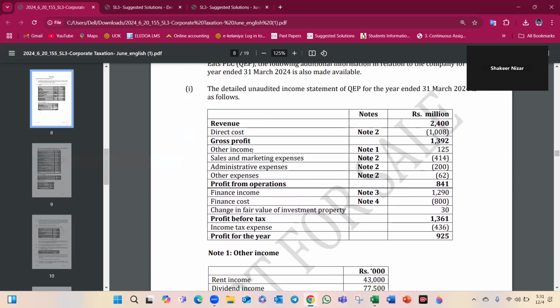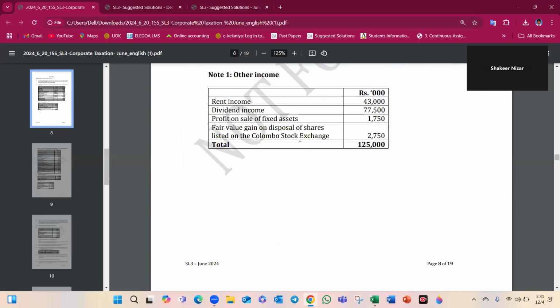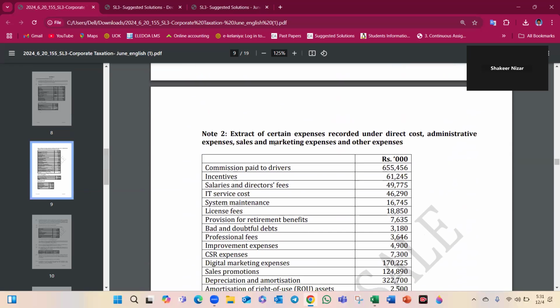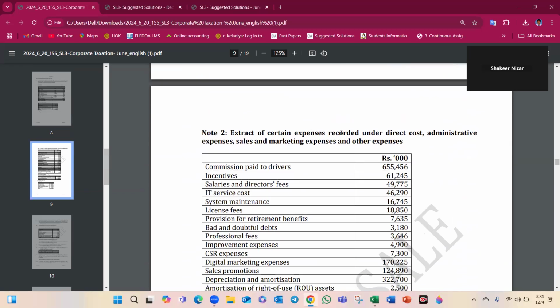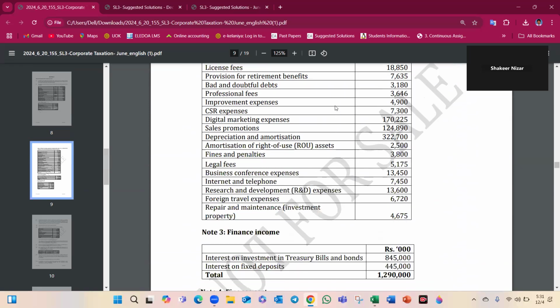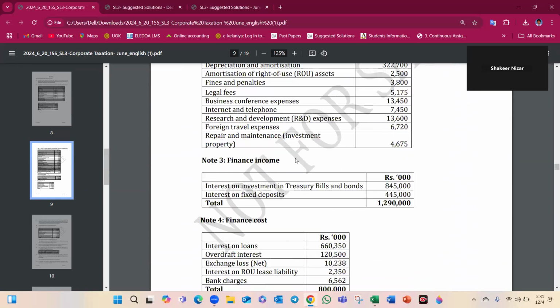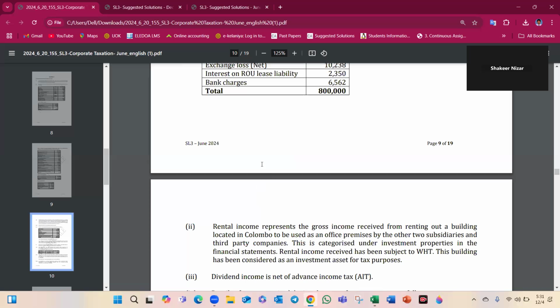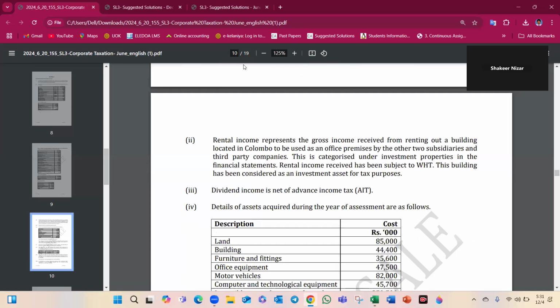Other income, the composition of other income, how this 125 million is derived, is given there. And you can see certain expenses under the direct cost. Administrative, selling and marketing expenses are given, finance income is given, finance cost is given, rental income is given, dividend income, net advance income tax.